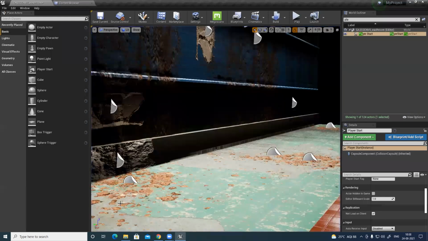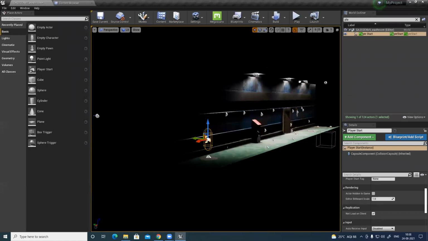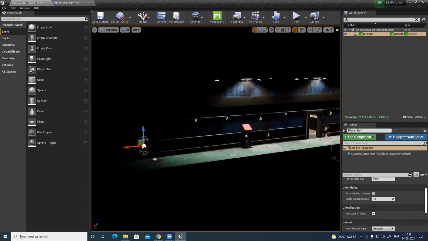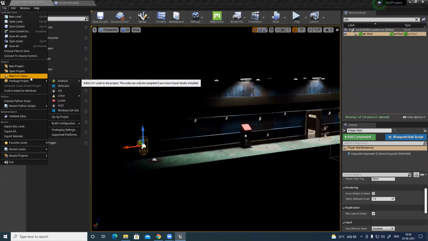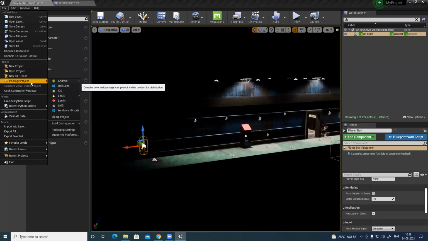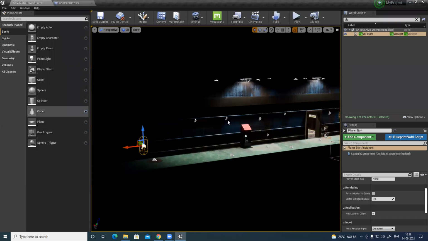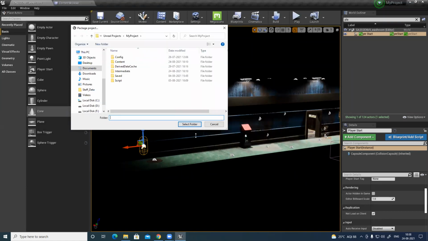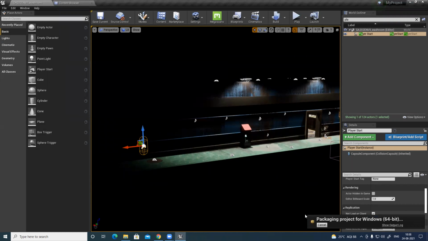Now the basic setup is ready. Suppose I want to convert this into a playable game. There is a very easy option: go to files, and there's something called package project. Basically, you need to pack it for Windows. We're on Windows. You can click on this and it asks where to save. Let's say in D drive, and it will start packaging the project. It will create an exe file for you, and it will become a game.